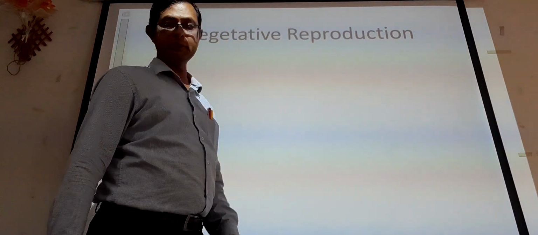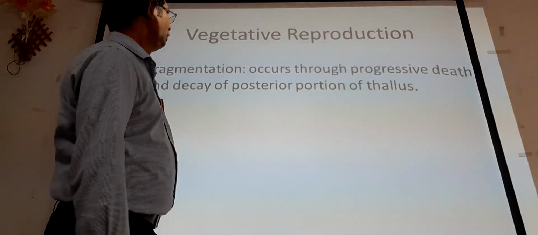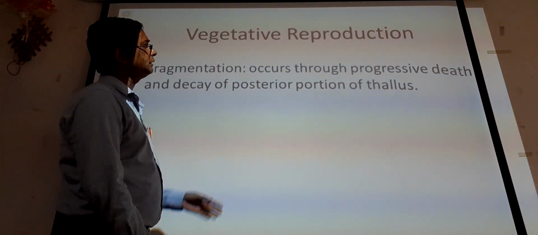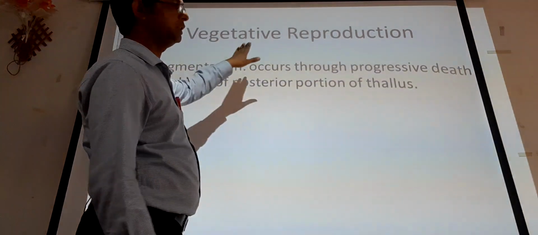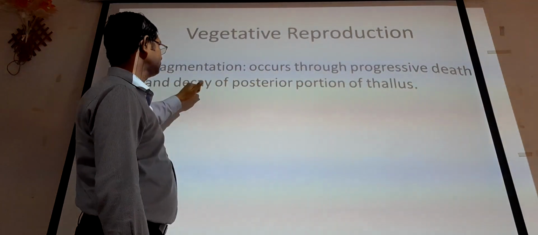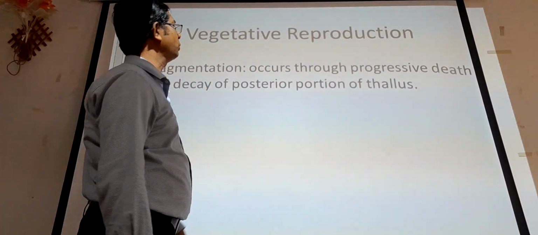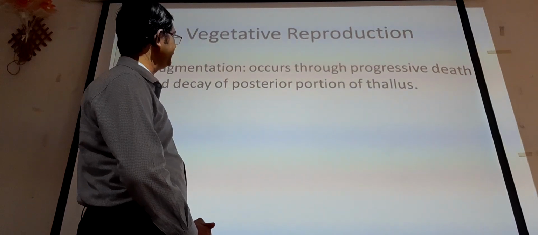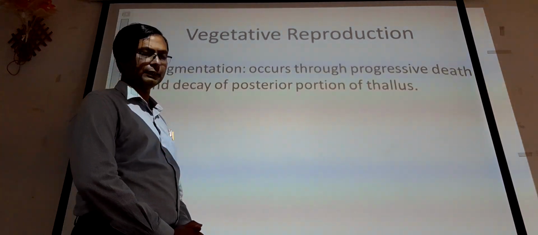Now moving to the vegetative reproduction, fragmentation is the most important process of vegetative reproduction which is observed in Anthoceros, and occurs through the progressive death and decay of the posterior portion of the thallus.